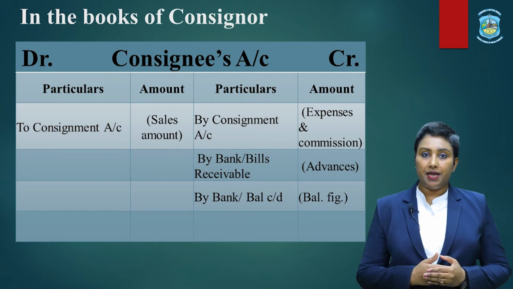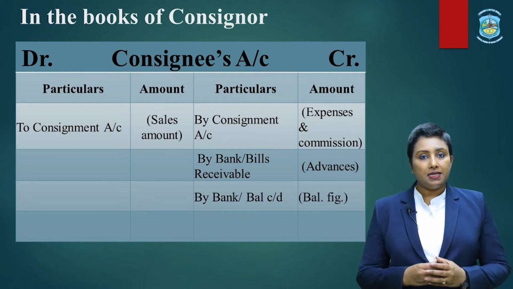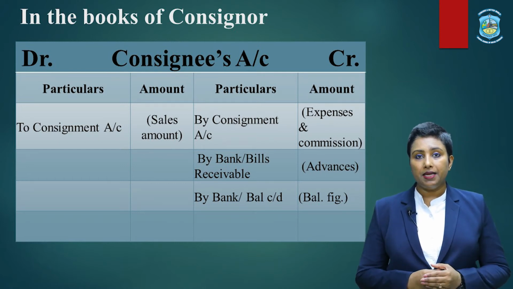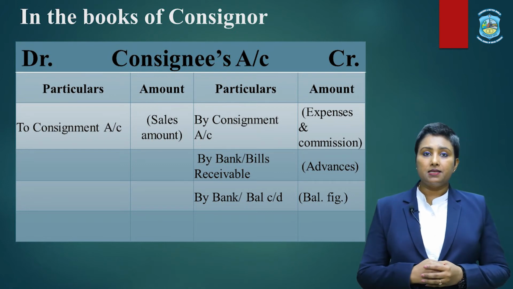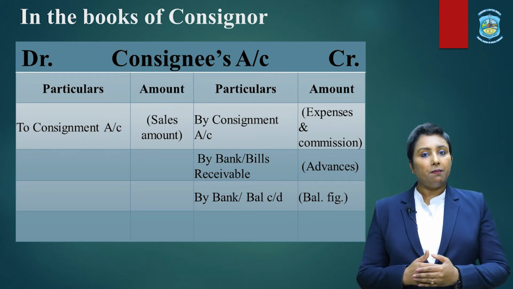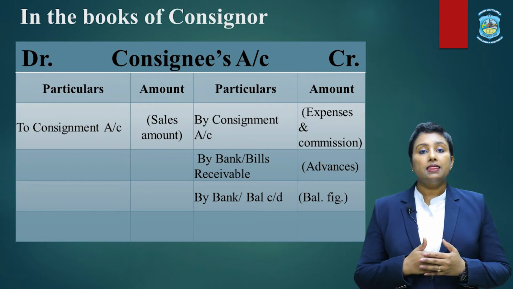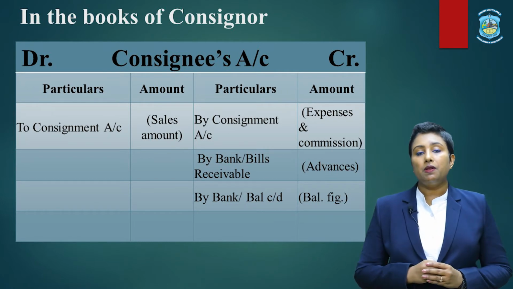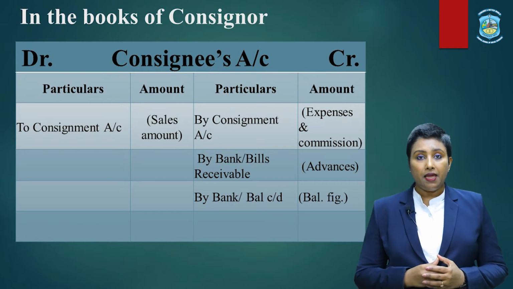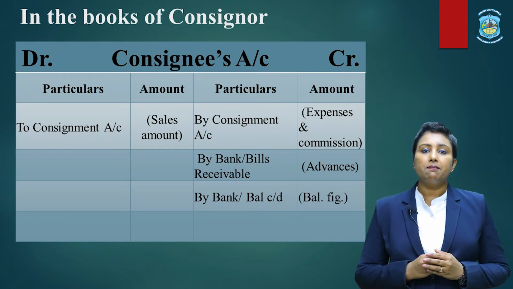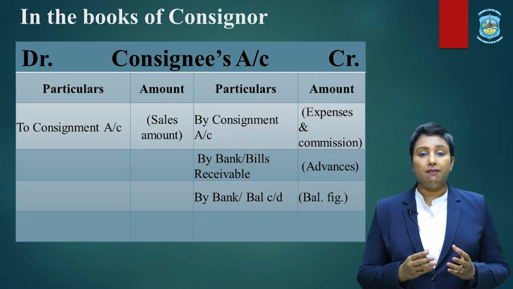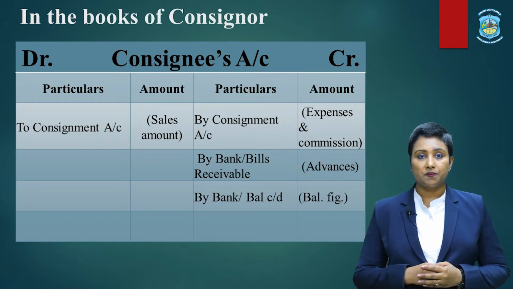Now the remaining part is either the balancing amount will be paid by the consignee or it will not be paid by the consignee. So if it is paid by the consignee immediately, in that case, the balancing amount will be recorded in the credit side as by bank or by cash. But if it is unpaid, then simply the balancing figure would be written as by balance carry down.